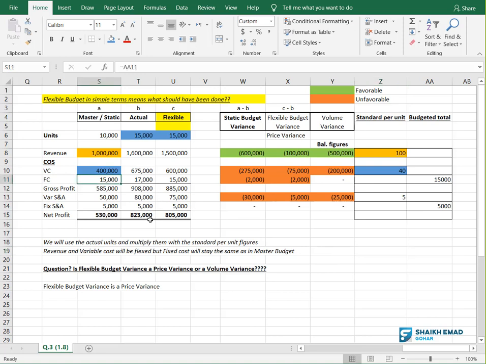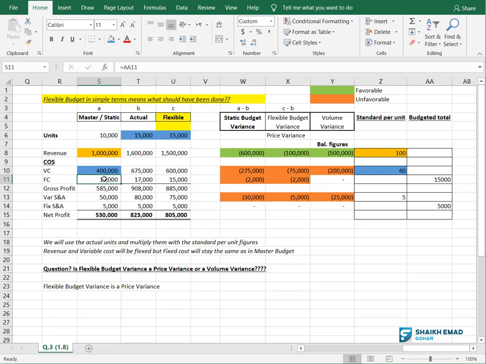Please tell me in the chat box: do we have fixed cost in totality or on a per unit basis? In totality. Your landlord will not tell you that I will charge you $100 per unit you make.